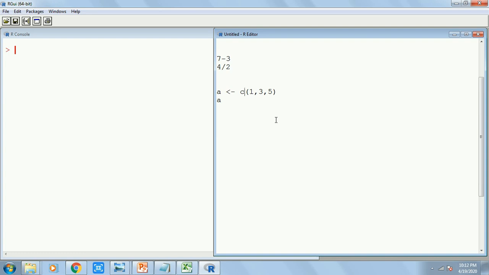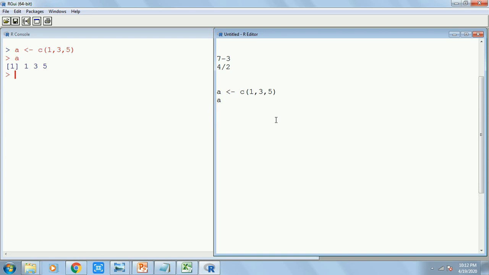Now again it's a good time to tell you R is 100% case sensitive. It's a small c. Remember, if I had written a capital C, it would have given me an error. Capital C doesn't work, it has to be a small letter c. Then it works: 1, 3 and 5. Again it overwrites the previous one.